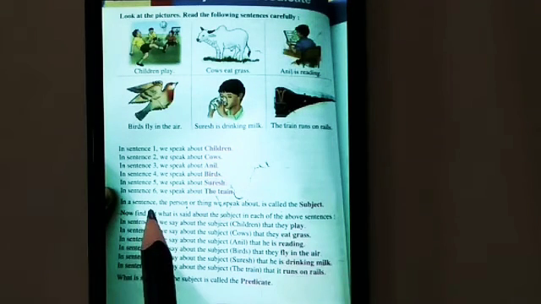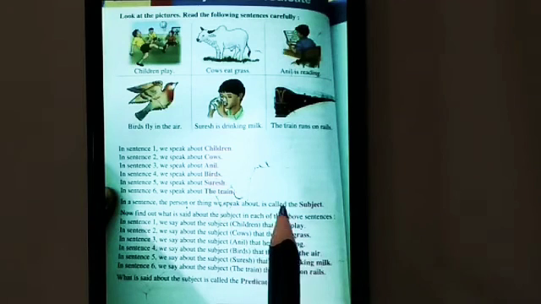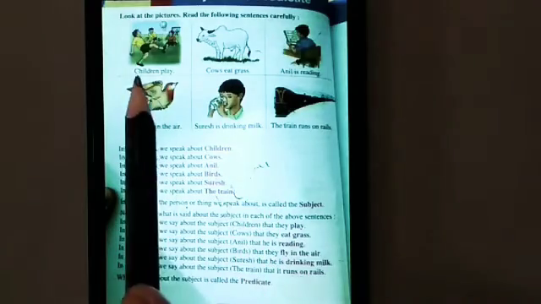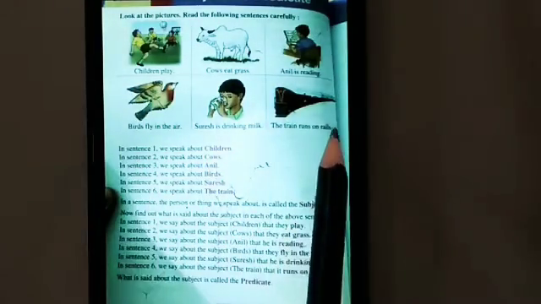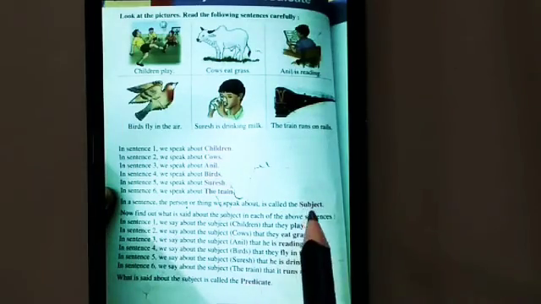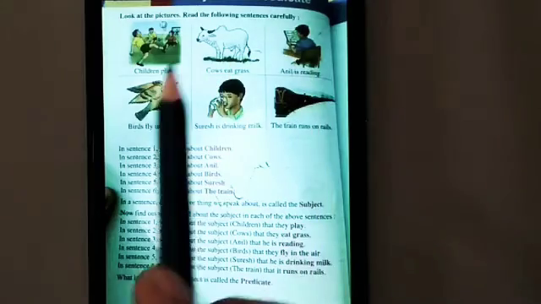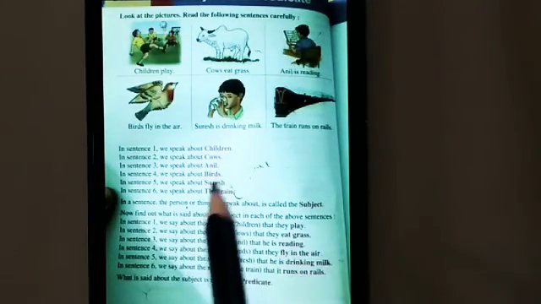In a sentence, the person or thing we speak about is called the subject. These are the subjects of these sentences.